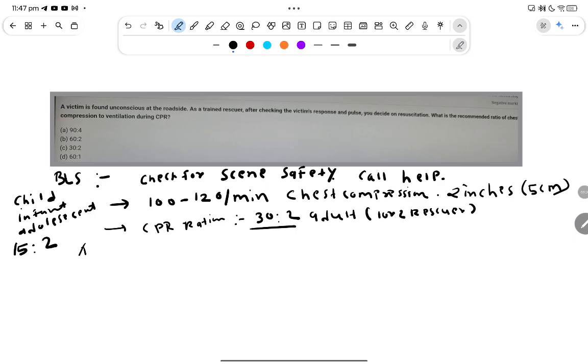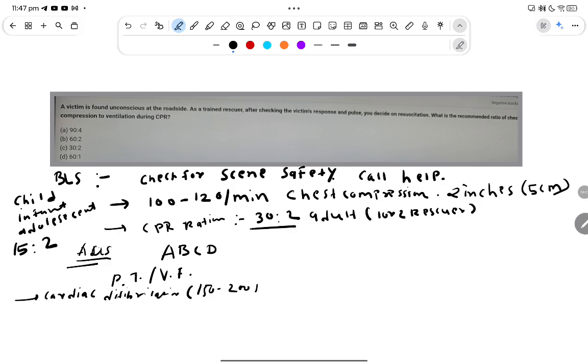Then we see some advanced life support. Like in any emergency, we follow the protocol of A, B, C, D: airway, breathing, circulation, and disability. If there is pulseless ventricular tachycardia or ventricular fibrillation, we can give cardiac defibrillation at 150 to 200 joules by biphasic wave.